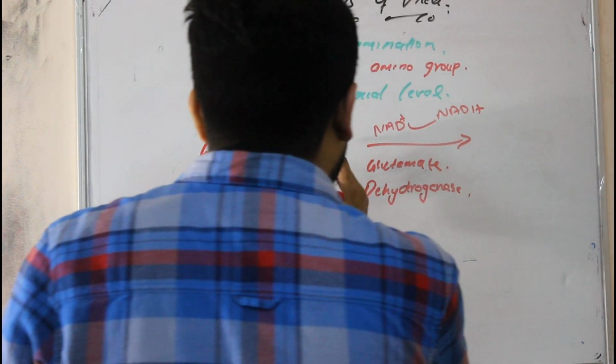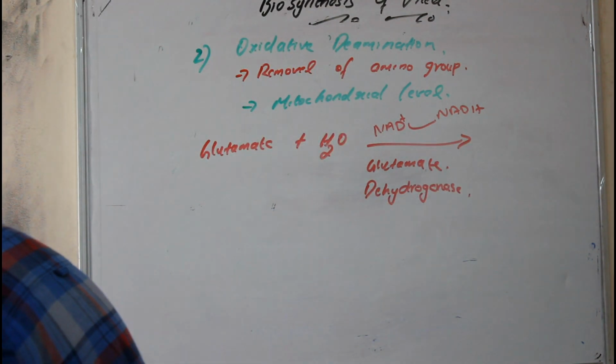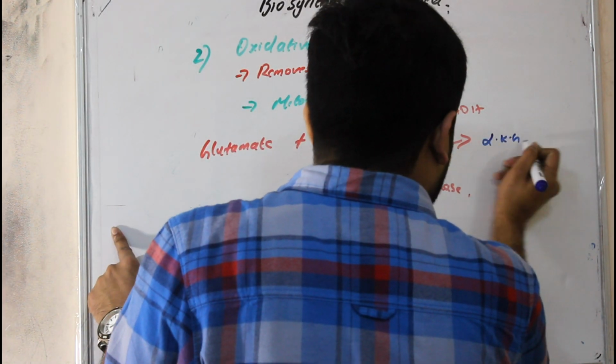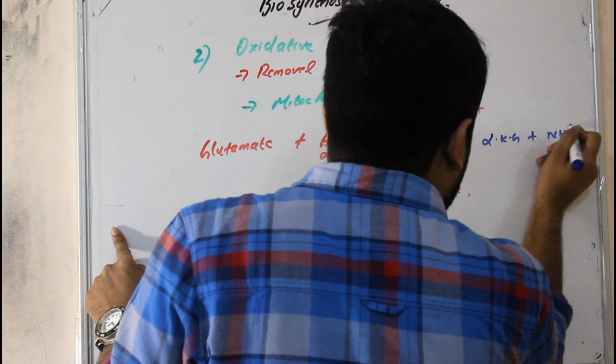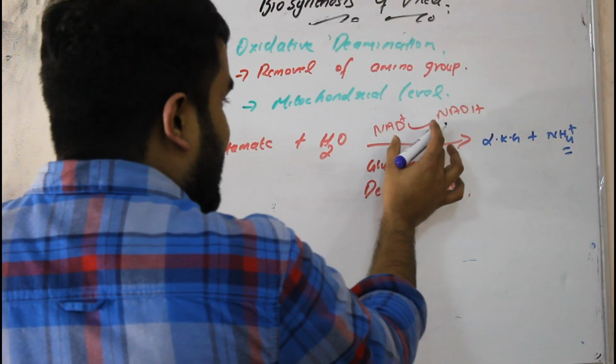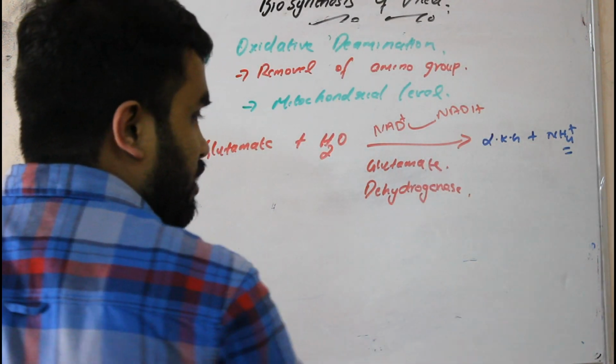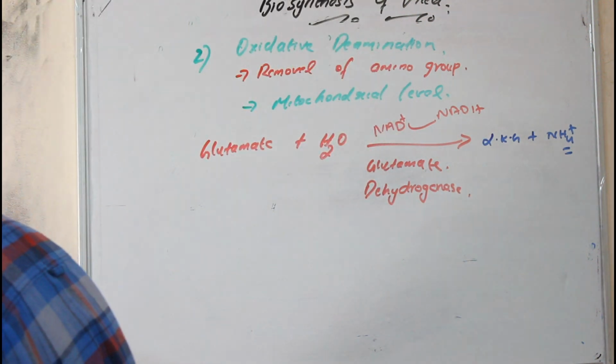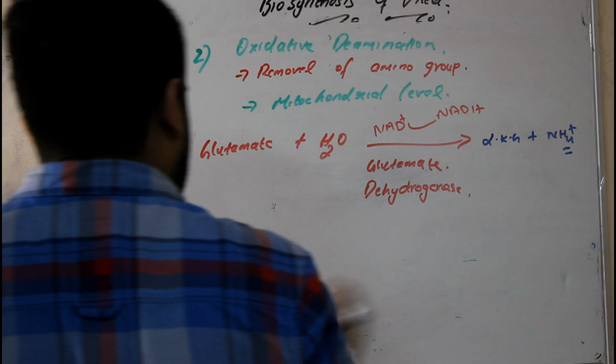We are removing the ammonia. The products will be alpha ketoglutarate and NH4 plus. The coenzyme here is NAD, which is derived from nicotinic acid, that is vitamin B3. So this is the second step.